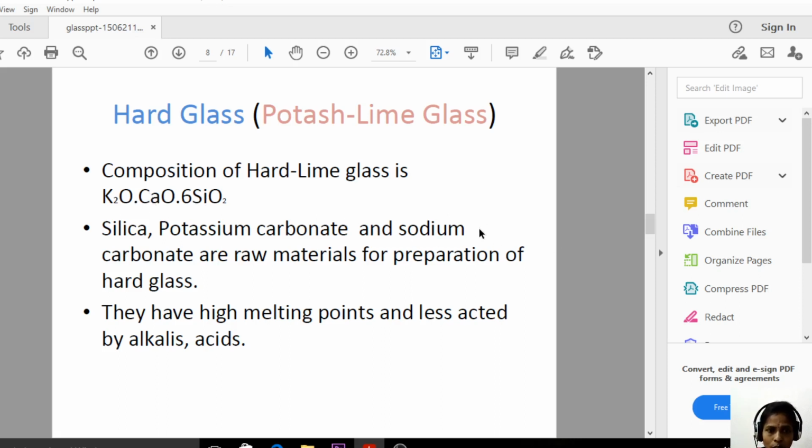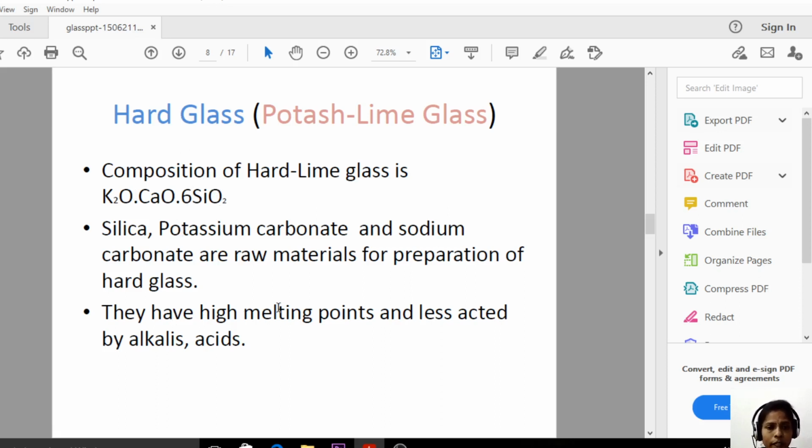And not sodium carbonate here, the calcium carbonate. So potassium carbonate, calcium carbonate and silica, these are the raw materials in the synthesis of hard glass. Same as in the previous, the potassium carbonate converts to potassium oxide, K2O, by the removal of carbon dioxide. Same here, CaCO3, that means calcium carbonate, is removing the carbon dioxide to produce calcium oxide. So that potassium oxide and calcium oxide are reacting with the silica to produce a hard glass.